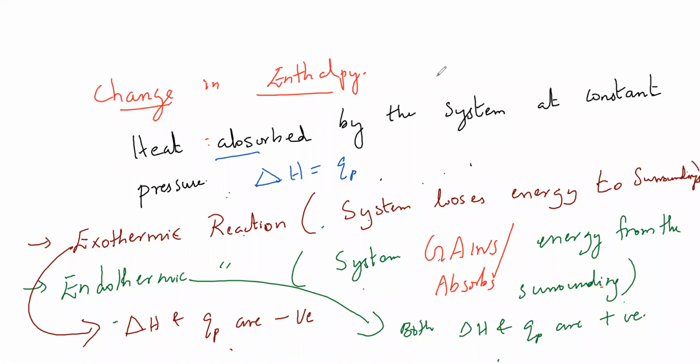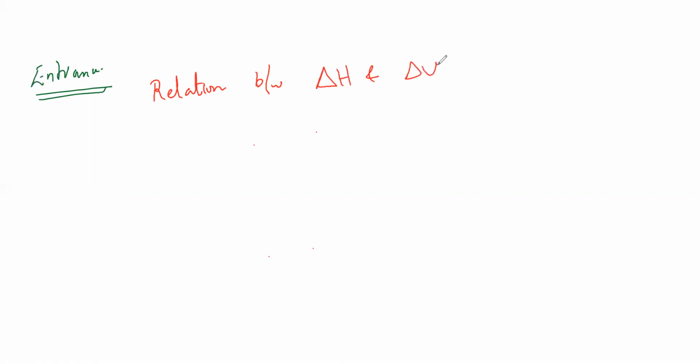Finish. Yeah. Now from the entrance point of view, this is a very important formula. That's the reason I'm highlighting. Relationship between change in enthalpy and change in internal energy.